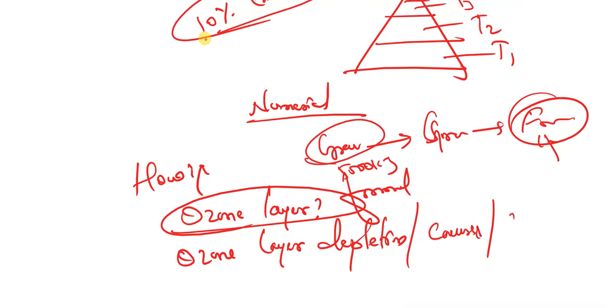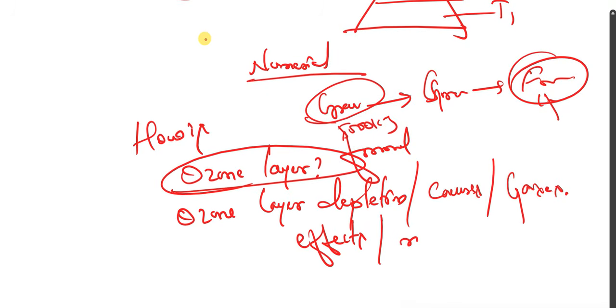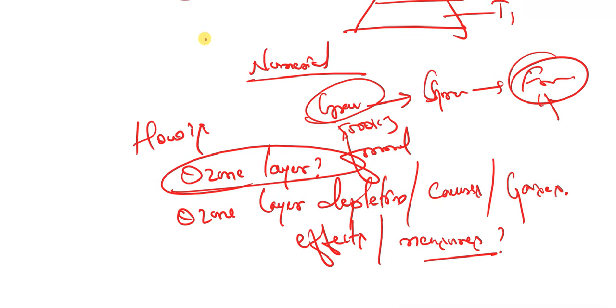Or which are the gases responsible for ozone layer depletion? Or what are the effects due to ozone layer depletion? And what are the measures you are going to use to prevent ozone layer depletion? Or why is ozone layer depletion so harmful to our environment or to our atmosphere?